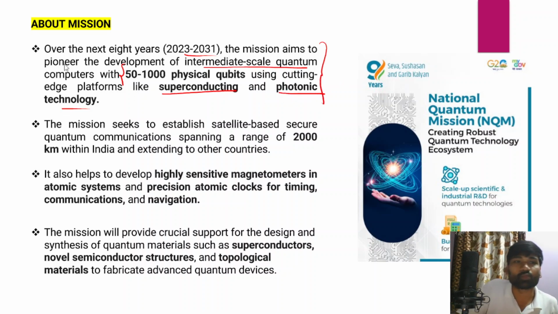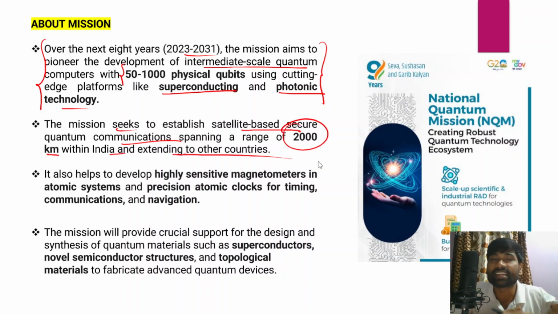All these things would be used in the mission. In fact, the mission also seeks to establish satellite based secure quantum communications spanning a range of 2000 kilometers within India and even extending to other countries from India. So this is another benefit and advantage of the National Quantum Mission.